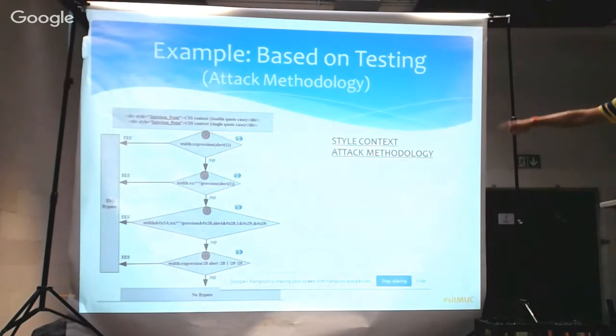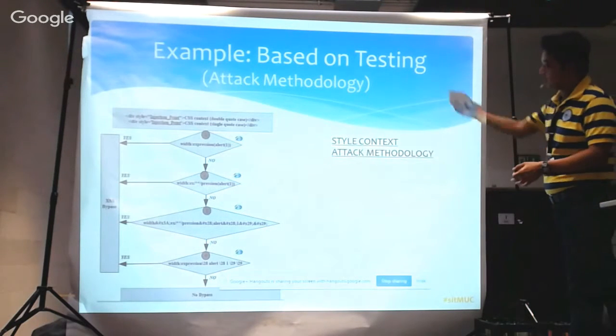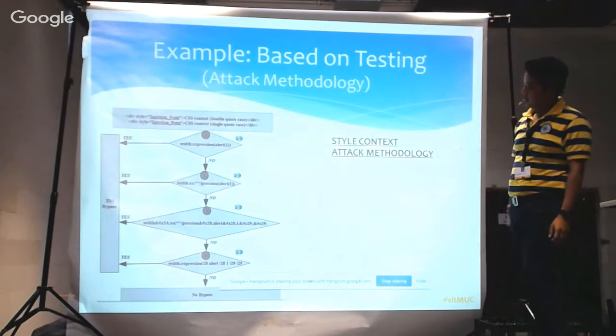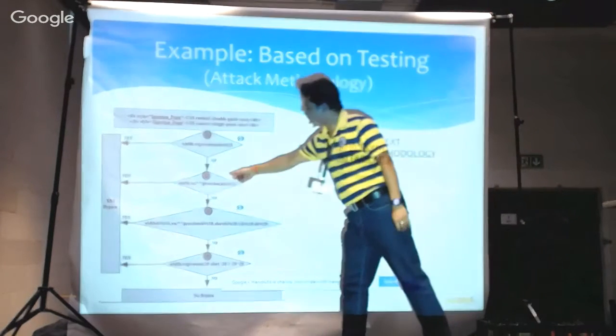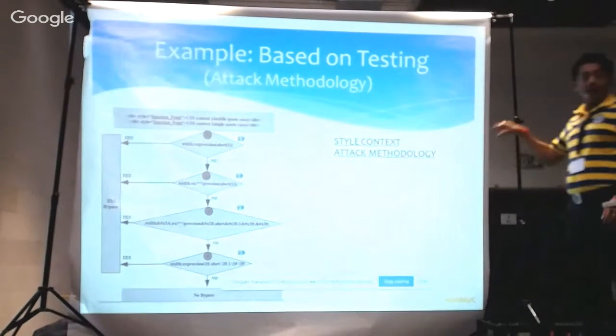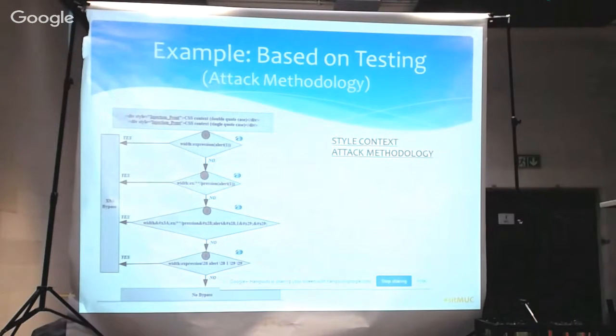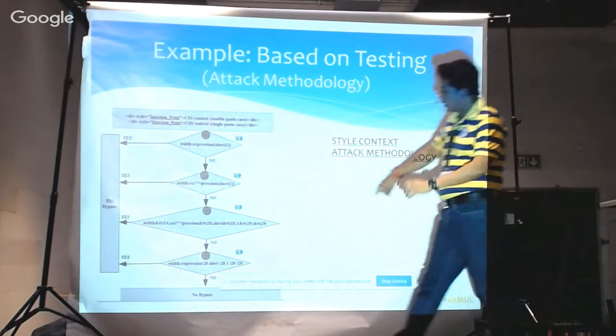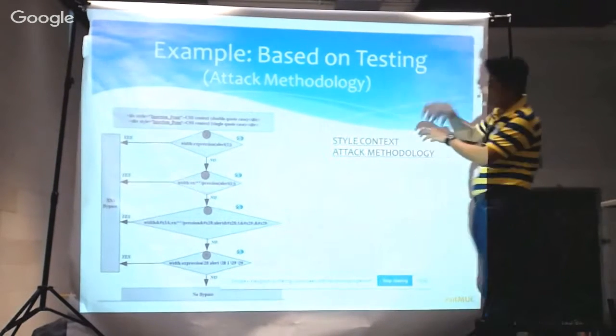So here we use style with expression alert one. If it works, it's fine. Otherwise, in the next step, we use a multi-line comment in the expression. We will show you why we use this type of thing to test. And here again in the expression, we use some encoded expression.